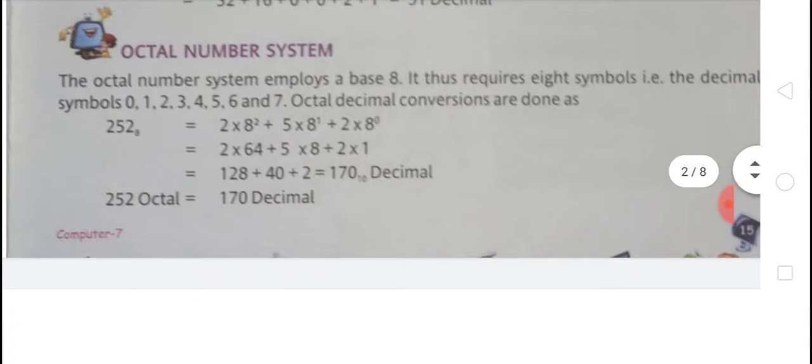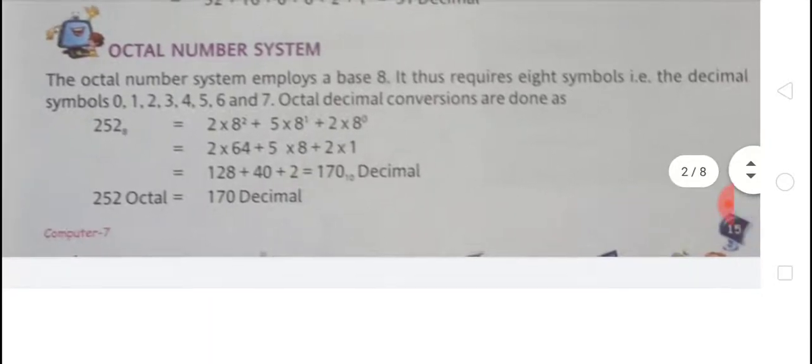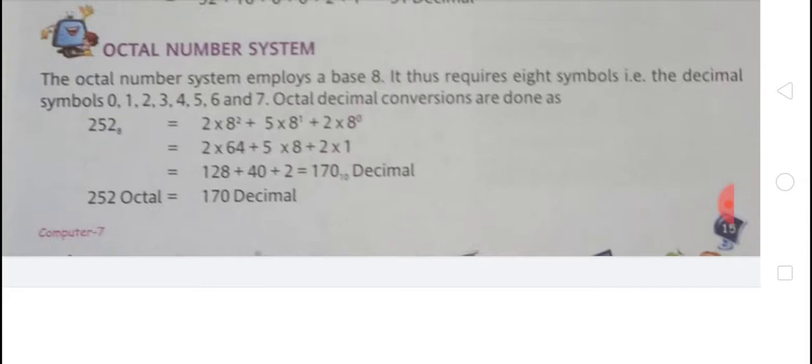Octal number system. The octal number system implies a base of 8. It requires 8 symbols: 0, 1, 2, 3, 4, 5, 6 and 7. Octal to decimal conversion is done as follows: 252 is 2 into 8 power 2, 5 into 8 power 1, 2 into 8 power 0. As I said, each digit is multiplied by the base. The octal base is 8, that is why all the digits of the number are multiplied by 8. Then from the right side the power rises 0, 1, 2 like this.